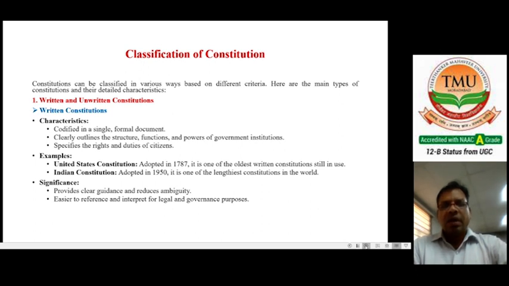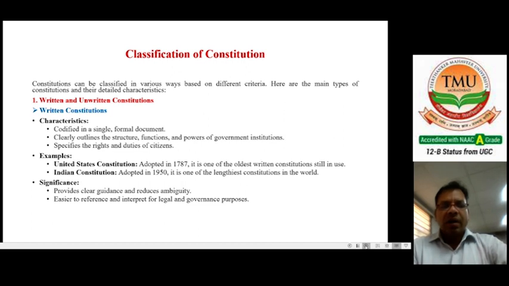One is written and unwritten constitutions. In the whole world, constitutions are divided into two parts, that is written constitutions and second is unwritten constitutions. Written constitutions may sometimes be called codified constitutions and unwritten constitutions may sometimes be called uncodified constitutions. Written constitutions have some important features, like being codified in a single, formal legal document.